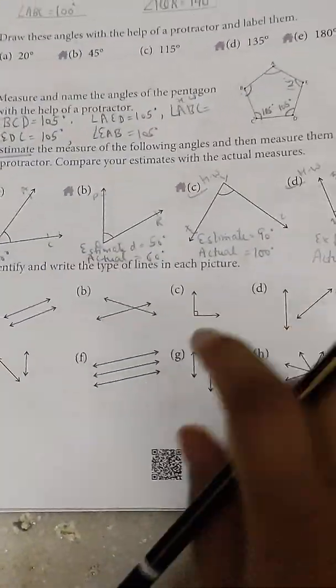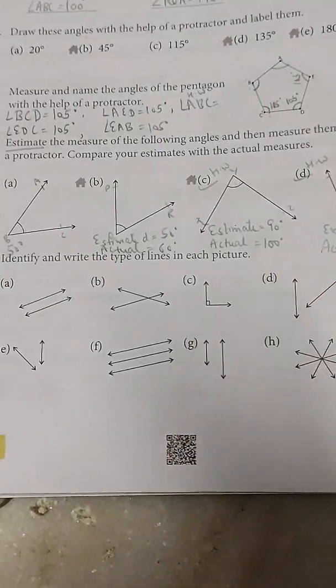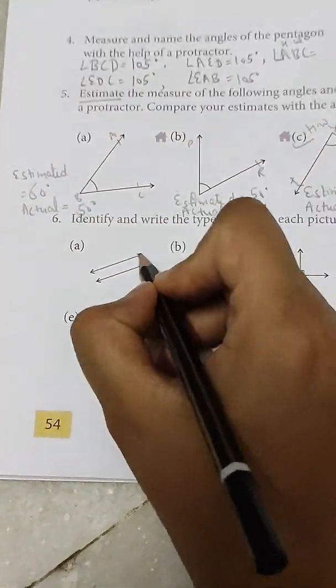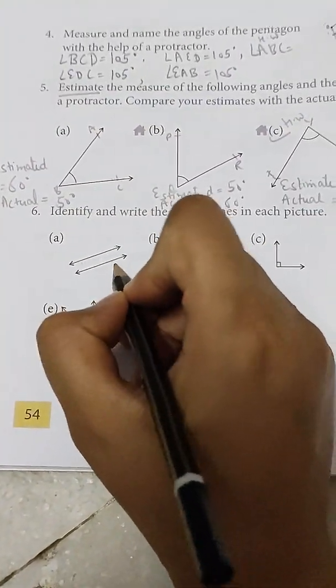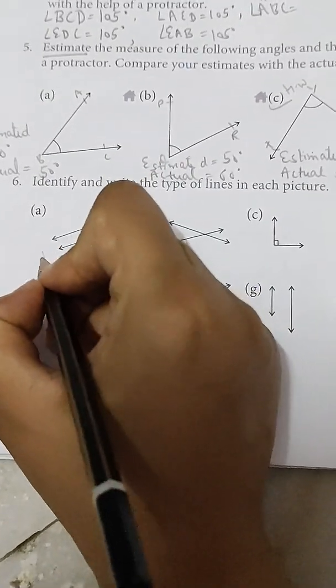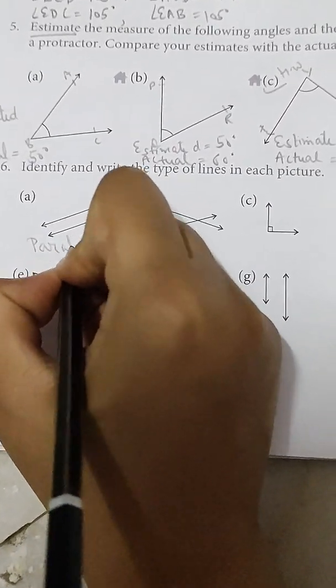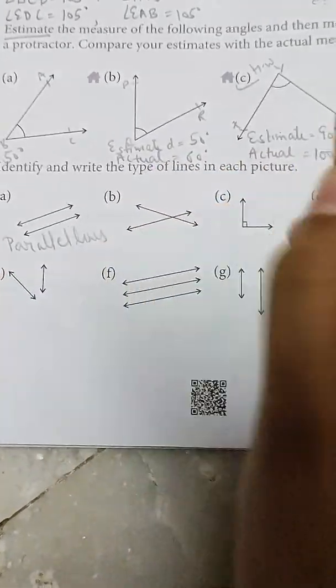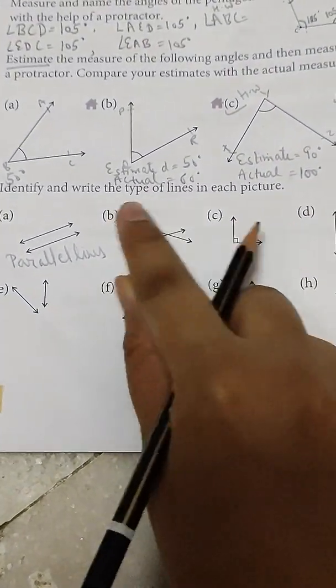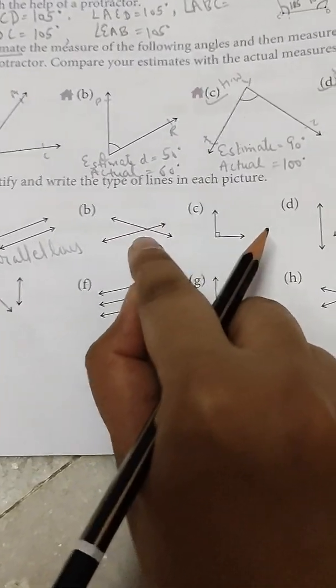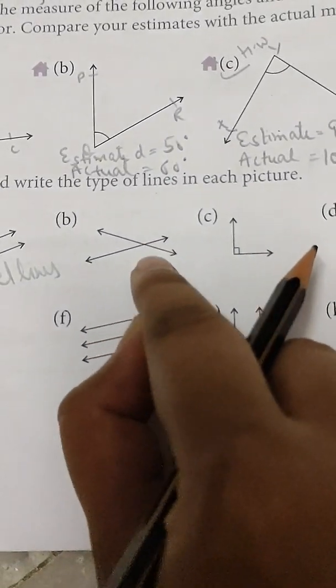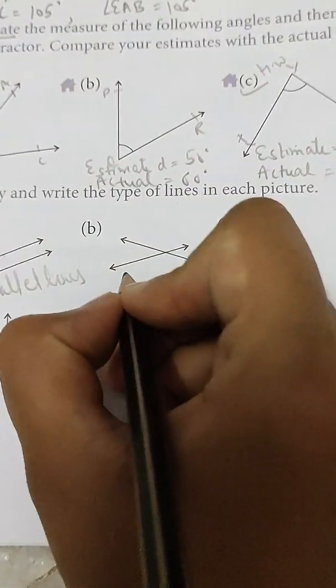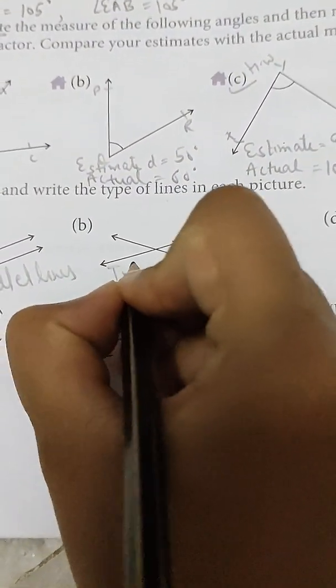As you can see, the question says identify and write the types of line in each pair. There is the same distance in both the lines, so we will write parallel lines. Here, these two lines are cutting each other and not at 90 degrees, so this is an intersecting line.